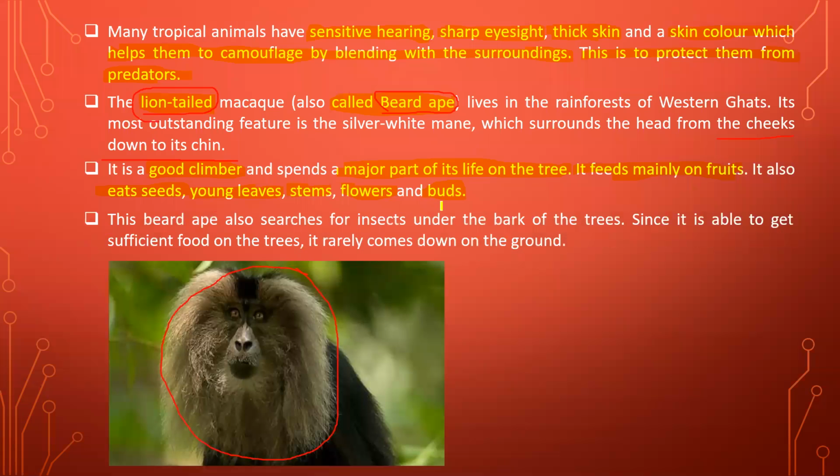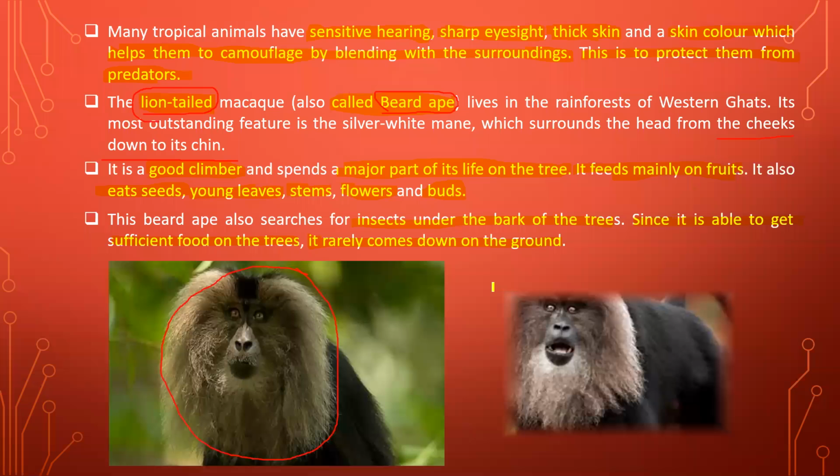This beard ape also searches for insects under the bark of the trees. Then since it is able to get sufficient food on the trees, it rarely comes down to the ground. That reason I have told you in the previous point. So all the food is obtained on the tree, sufficient food is present on the trees, so it rarely comes down to the ground. And when it comes to the ground, it is for drinking purposes only.